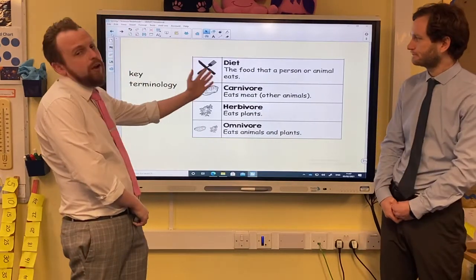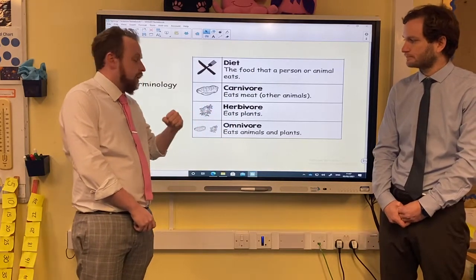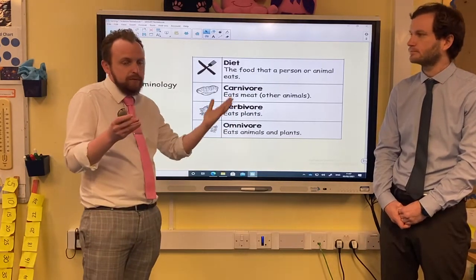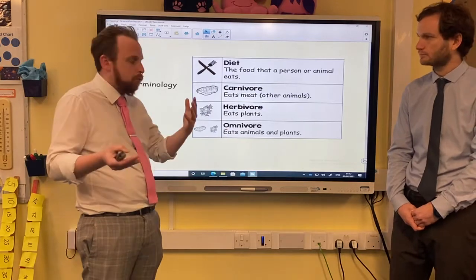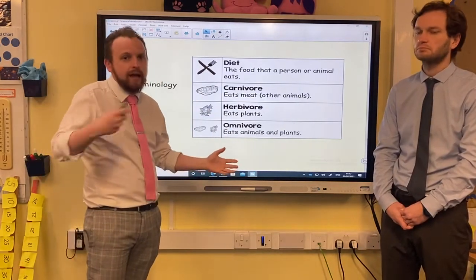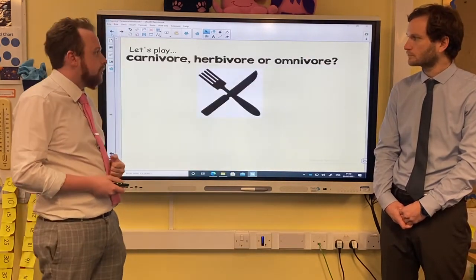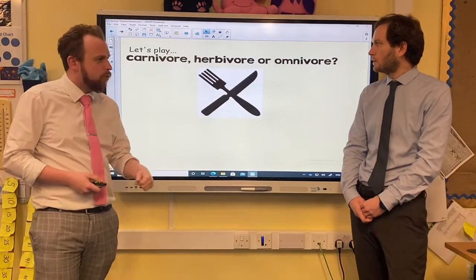So carnivores only eat meat, other animals. Herbivores eat plants, only plants, and by that, as Mr. Fenn rightly said, that includes fruits, vegetables, and so on. And then omnivores eat it all, other animals and plants. So let's apply that. We're going to play a fun game of carnivore, herbivore, or omnivore.